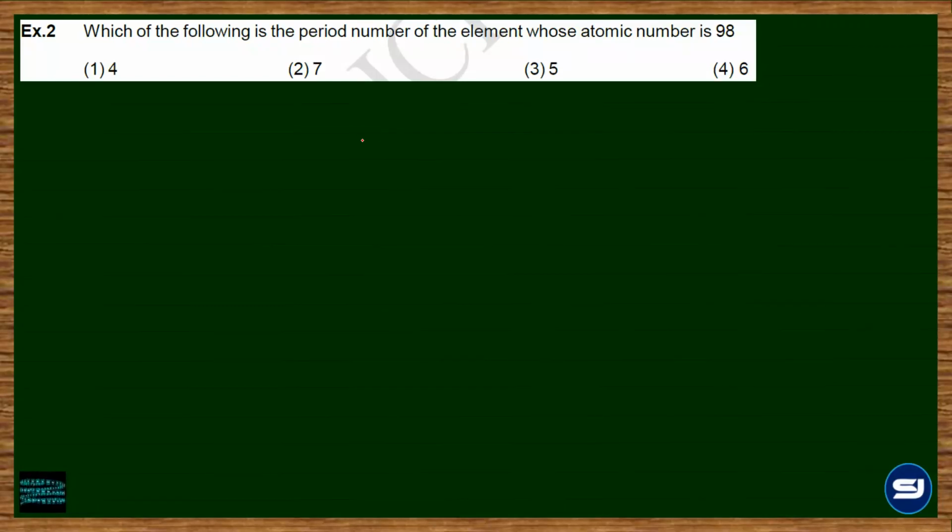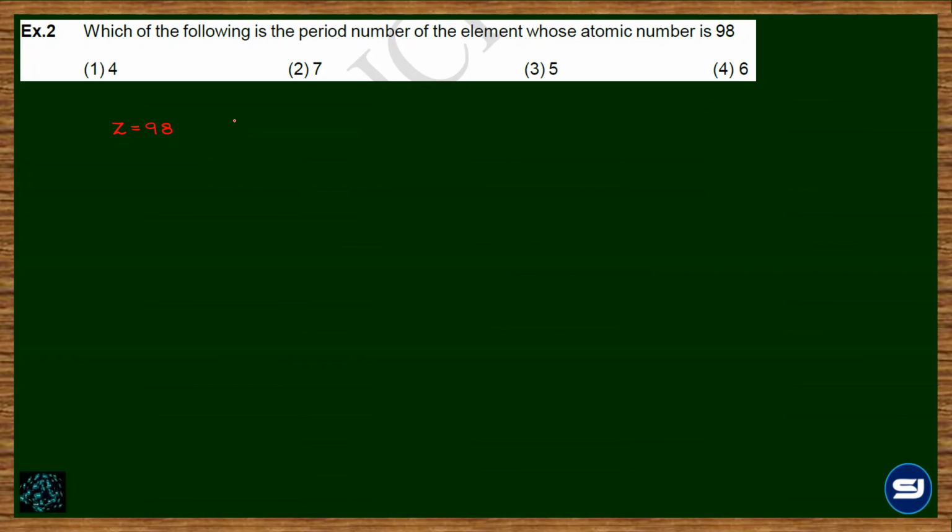Next, which of the following is the period number of the element whose atomic number is 98? Now, whenever any element's atomic number is given, we can find three details, that is period, group, and the block. And to get all the three details, what needs to be done? Electronic configuration.